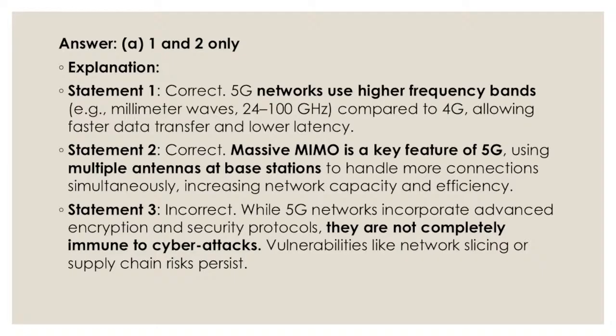Now the second statement is also correct. Massive MIMO, that is multiple input multiple output, is a key feature of 5G. Using multiple antennas. Now see, this is very simple. To avoid this, we need to have multiple inputs. So there should be a lot of substations, multiple antennas, and base stations.